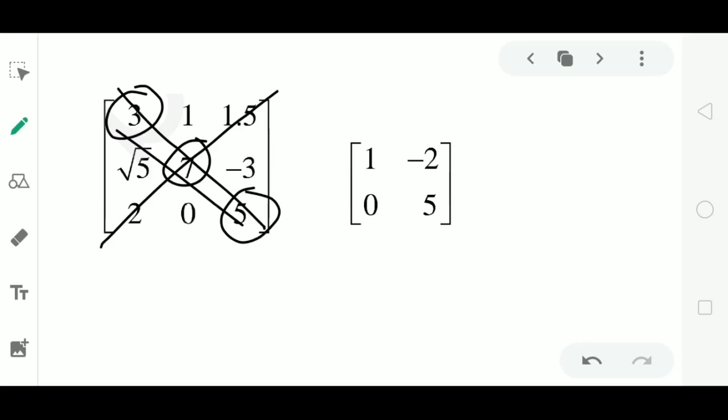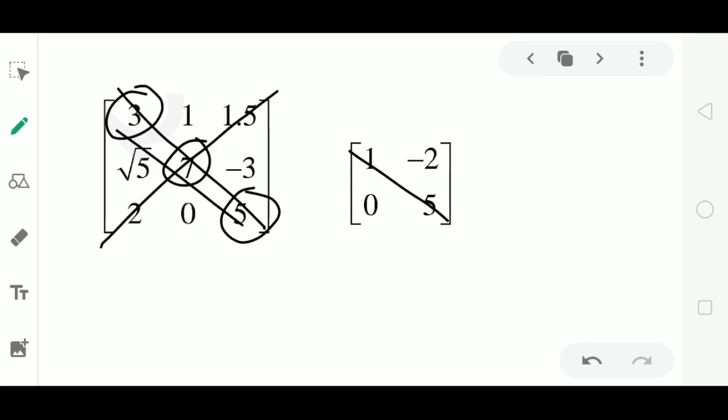Note that the diagonal line must pass through an element of each row and also each column in the matrix.